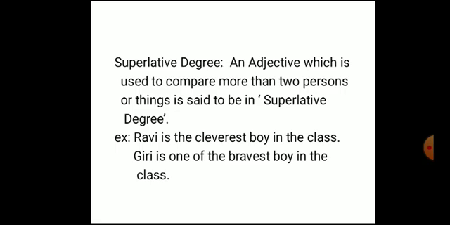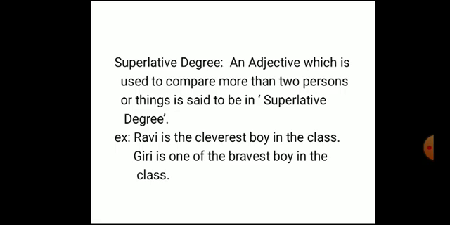Did you understand, beta? What I wanted to say here: when I was speaking about positive degree, I said there is no comparison. I spoke only, Ravi is a clever boy in the class. Again, coming to comparative degree, I said Ravi is cleverer than Gopi.